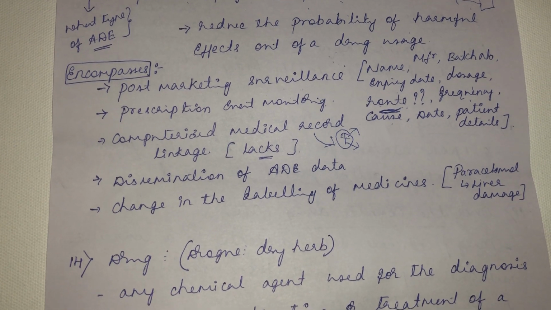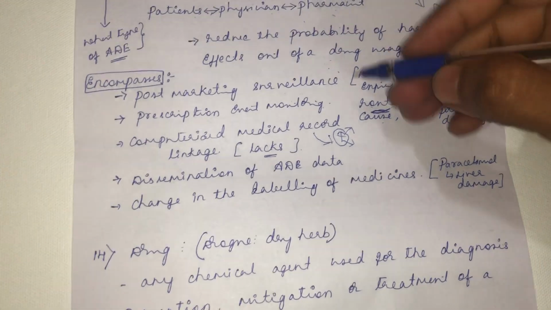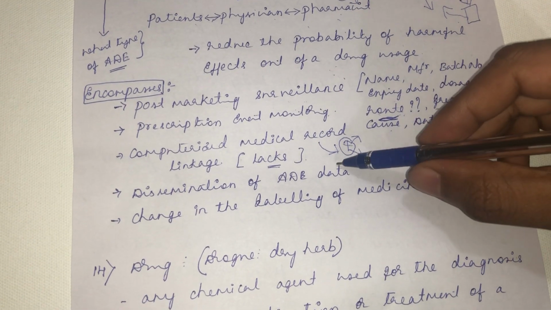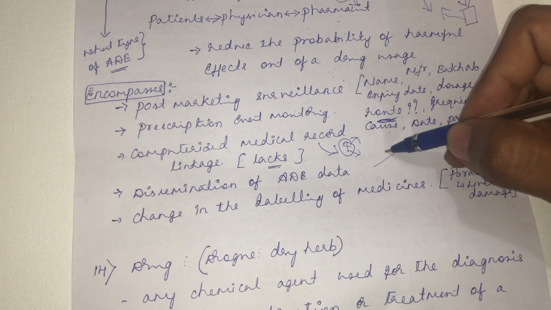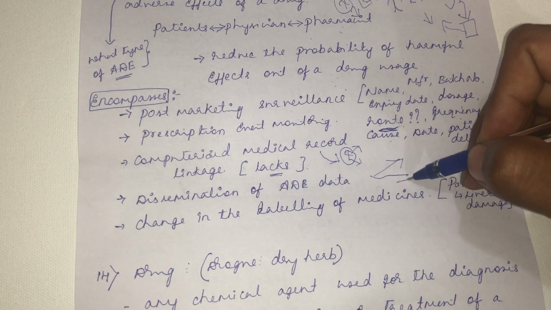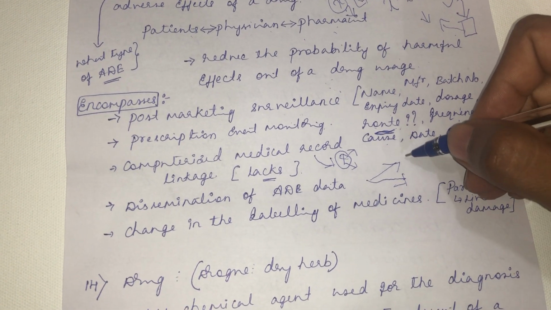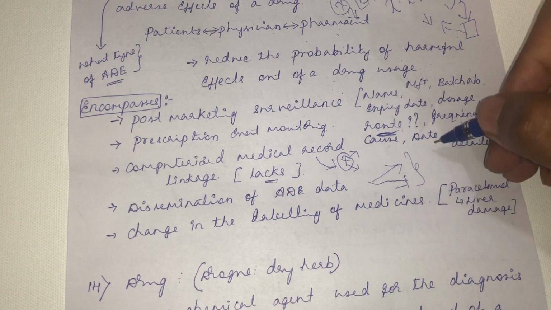Then dissemination of the adverse drug effect data. Once pharmacovigilance knows about the adverse effect, it will disseminate this information to pharmaceutical agencies and regulatory bodies. Similarly, the same thing happened with thalidomide. During 1960, thalidomide caused phocomelia.